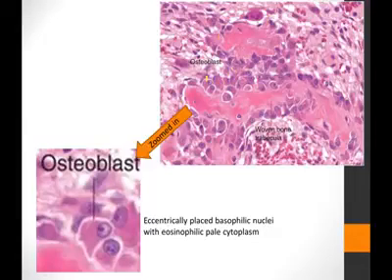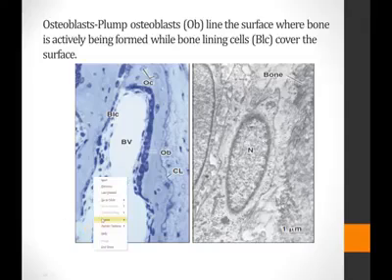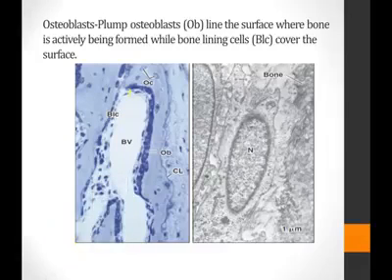This is a section of the bone where you can see numerous osteoblasts lined up and secreting the bone matrix. If you zoom a few of these osteoblasts, you would see cuboidal plump-shaped cells with an eccentric basophilic nucleus having the rest of the pale eosinophilic cytoplasm. So this is what the osteoblasts look like when they are actively secreting the bone matrix. This figure here clearly shows the difference between the actively secreting bone cells, the osteoblasts, and the resting bone cells, or the resting osteoblasts.